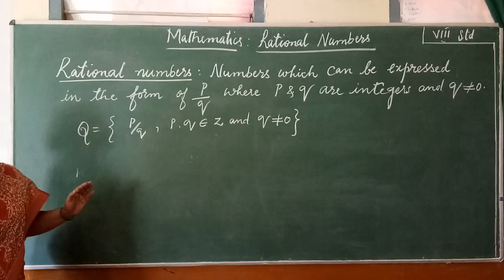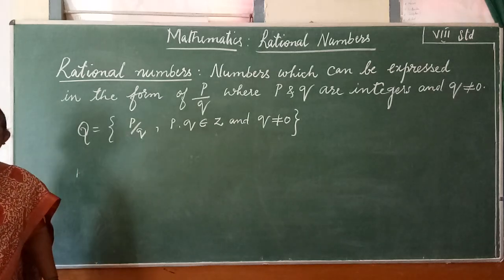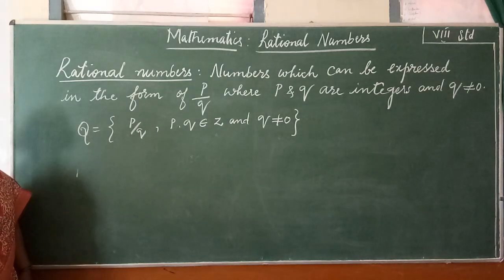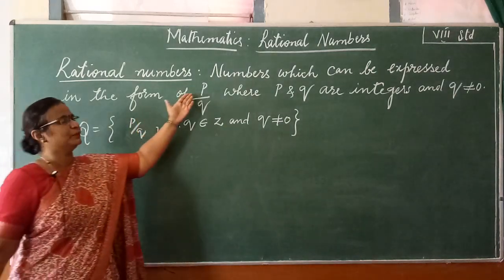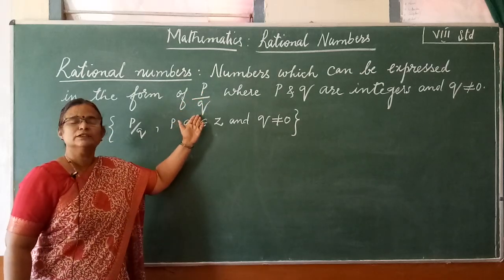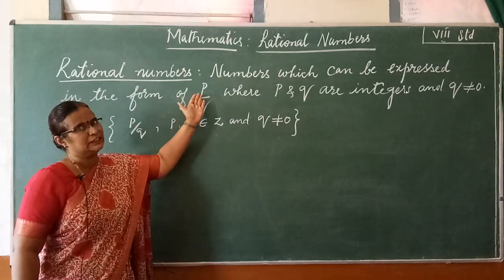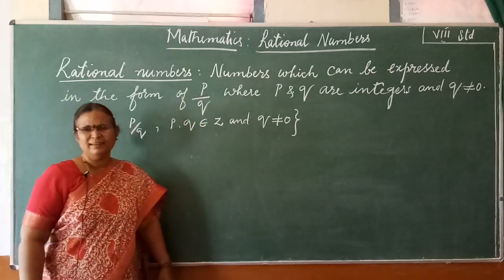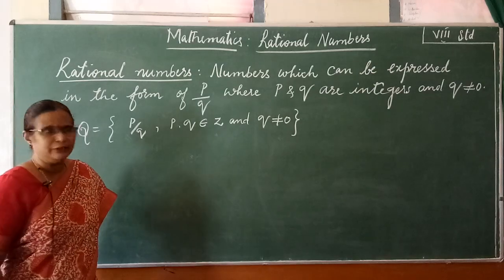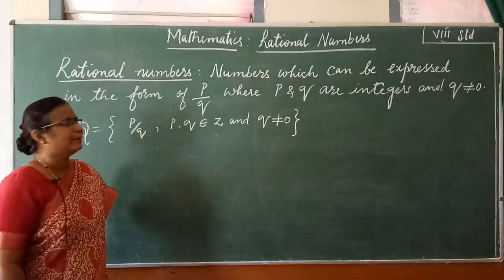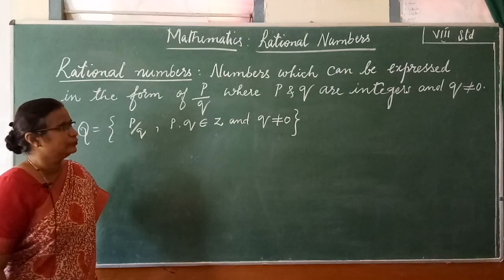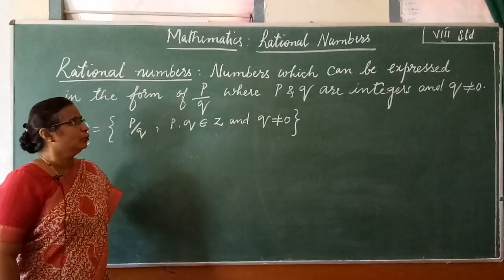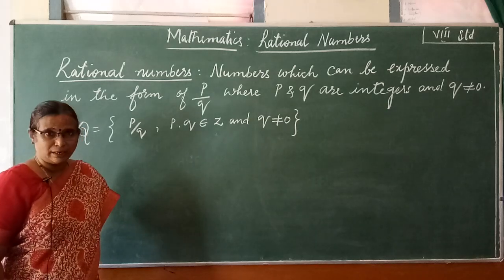Today let us deal only with rational numbers and its properties. So what are rational numbers? As we said, any number which can be expressed in the form of p by q. It is not compulsory that you have to use these letters p by q. Even you can see it as a by b, m by n, any small letters you can use. But usually we use either p by q or a by b. Any numbers which can be expressed in the form of p by q are called as rational numbers.